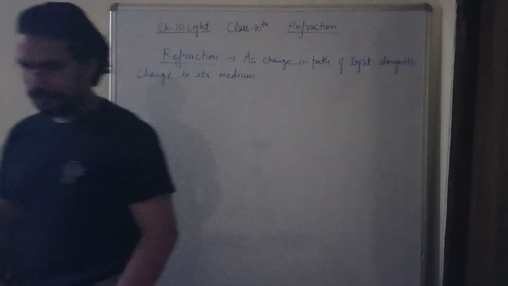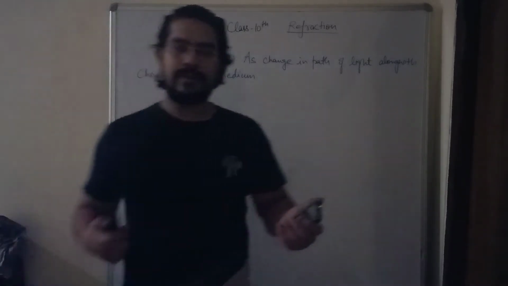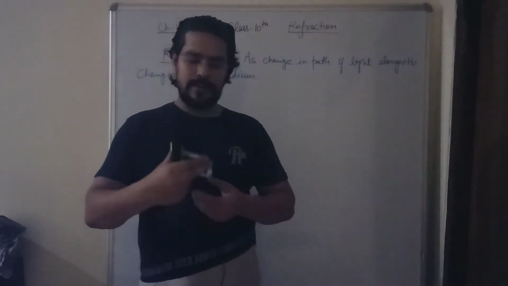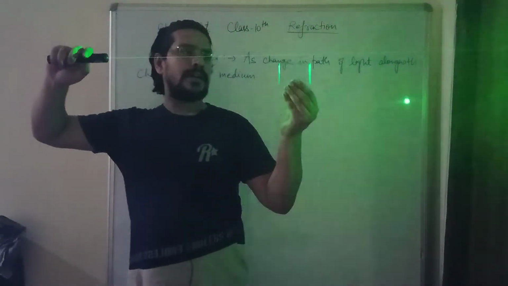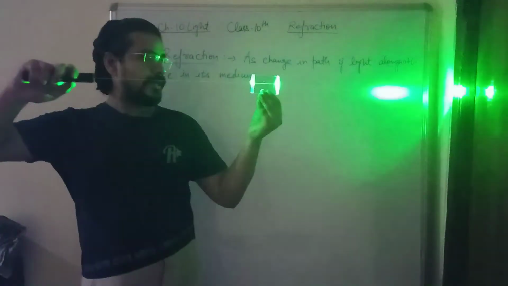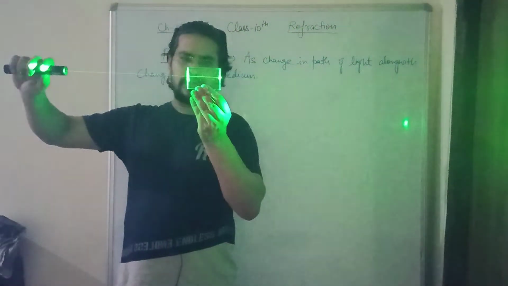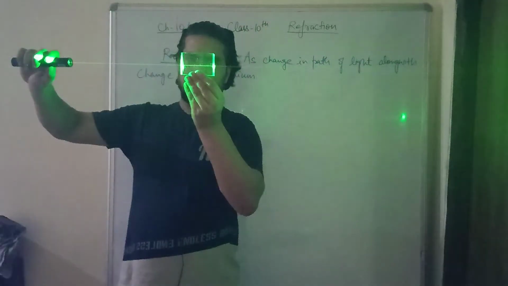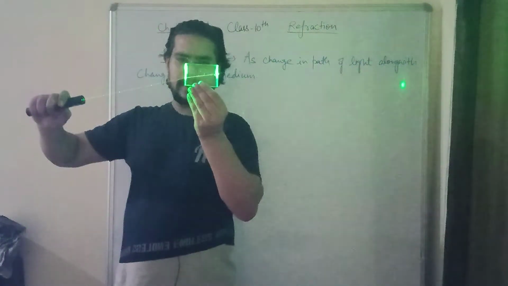I will show you. So earlier I was having a mirror in my hand, but now I am having a glass slab in my hand. You can see on a glass slab, if a ray of light falls normally, it passes normally. I can show you on the board that the ray of light is passing normally through the glass slab. I hope you are able to see the path of light inside the glass slab also, isn't it? So look what will happen when I change the angle of incidence.